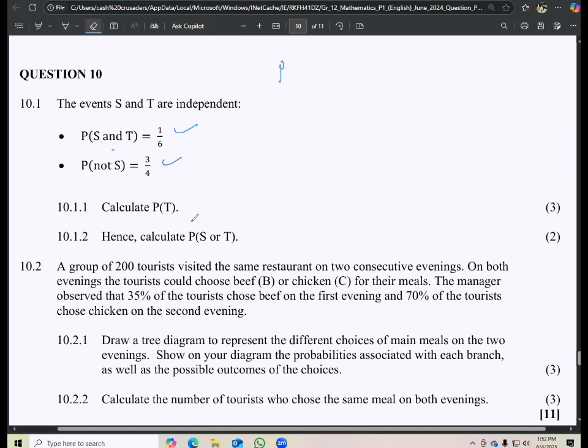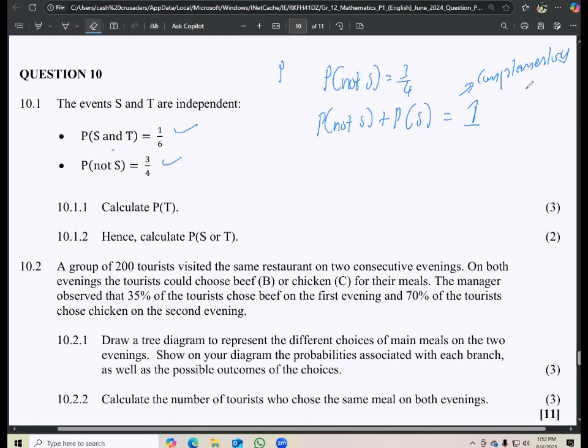So meaning that the P of S would have to be what? So if P of not S is equal to 3/4, we know that P of not S plus P of S would have to give us what? This is based on complementary events. That is to say, if you say there's a 90% chance that it's not going to rain, you are simply saying there's a 10% chance that it is going to rain.